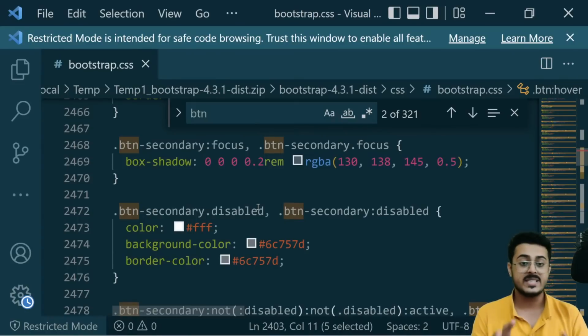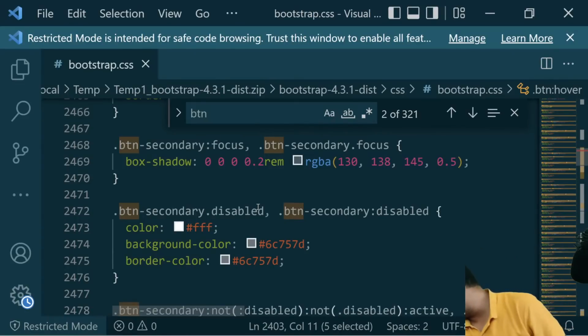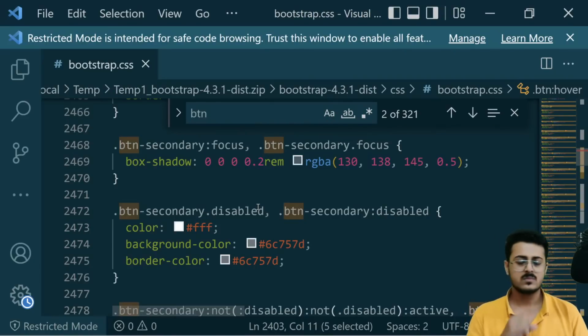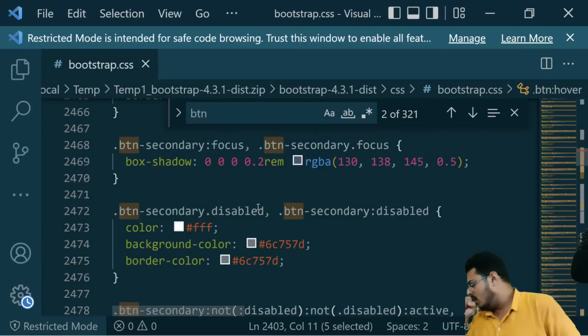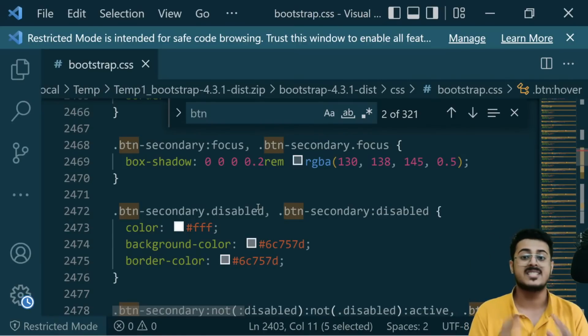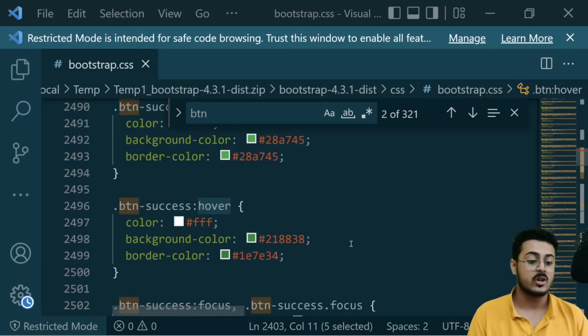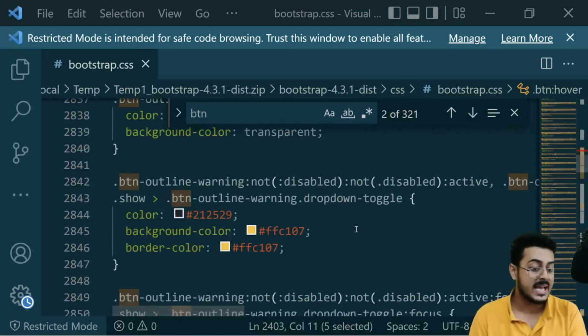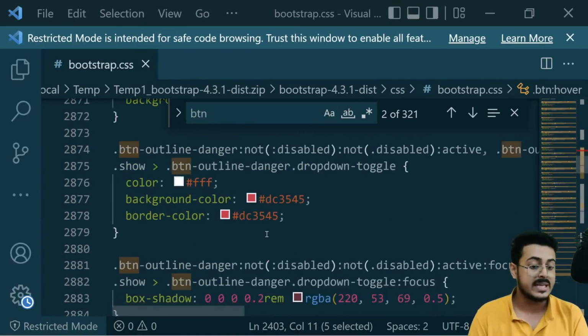All this code is basically Bootstrap CSS code that they have created already for you guys. You don't have to. If you were doing all that on your own, then you would have to type all this code. It is just for BTN. This is all for just BTN itself.